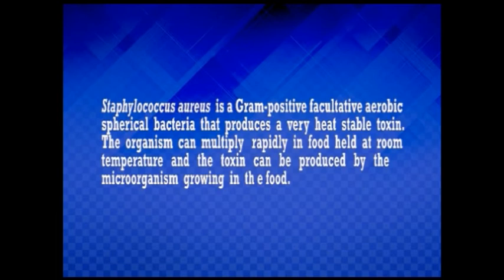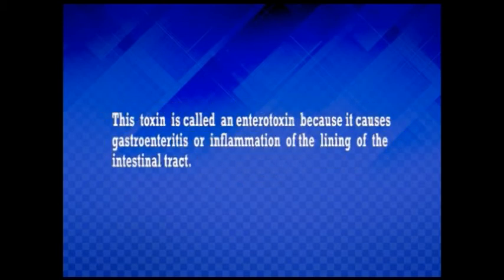Staphylococcus aureus is a gram-positive, facultative aerobic spherical bacteria that produces a very heat-stable toxin. These organisms can multiply rapidly in food held at room temperature, and the toxin can be produced by the microorganism growing in the food. This toxin is called enterotoxin because it causes gastroenteritis, or inflammation of the lining of the intestinal tract.